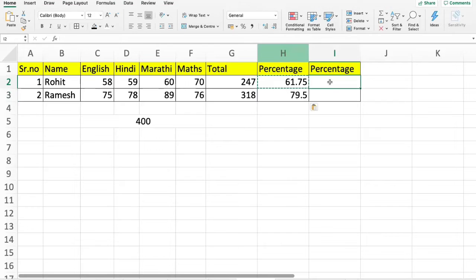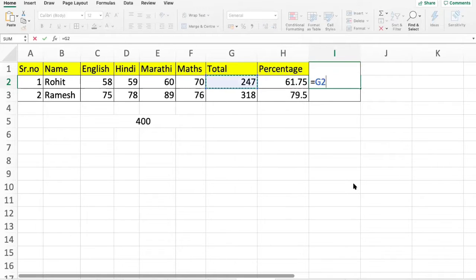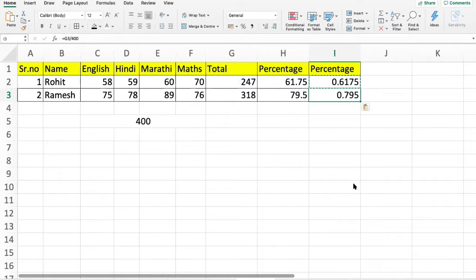Okay, you can also calculate a percentage in a simpler way, because when you calculate a percentage using a formula, the percentage sign doesn't appear. So if you want a percentage sign also, you can simply type equal to the total marks achieved by the student upon the 400, the total marks of the entire exam, and just press enter. Copy this and paste it over here.